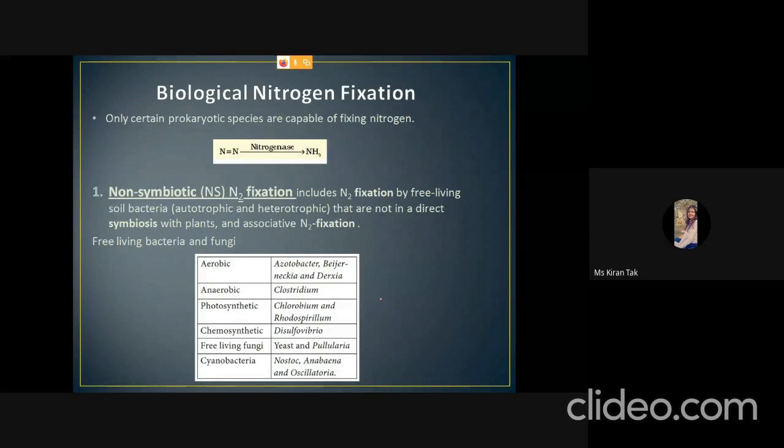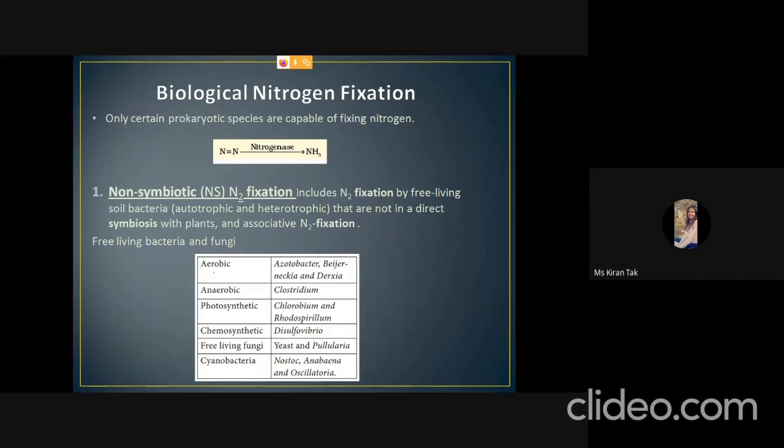Biological nitrogen fixation involves the action of enzymes for the conversion of nitrogen to ammonia. The first is non-symbiotic fixation, in which the bacteria are free-living, and they can be bacteria or fungi. They are not forming any symbiotic relationship with other organisms.